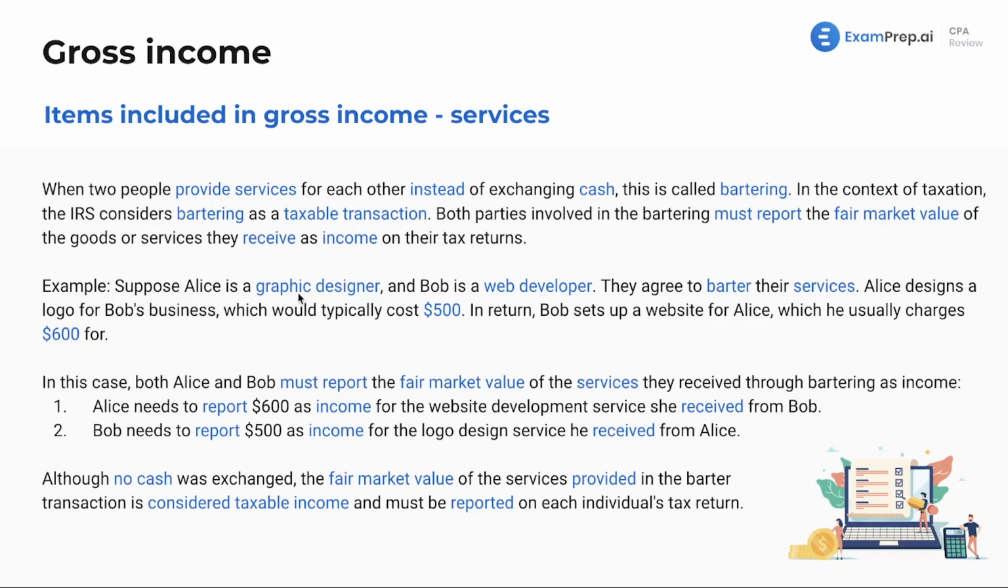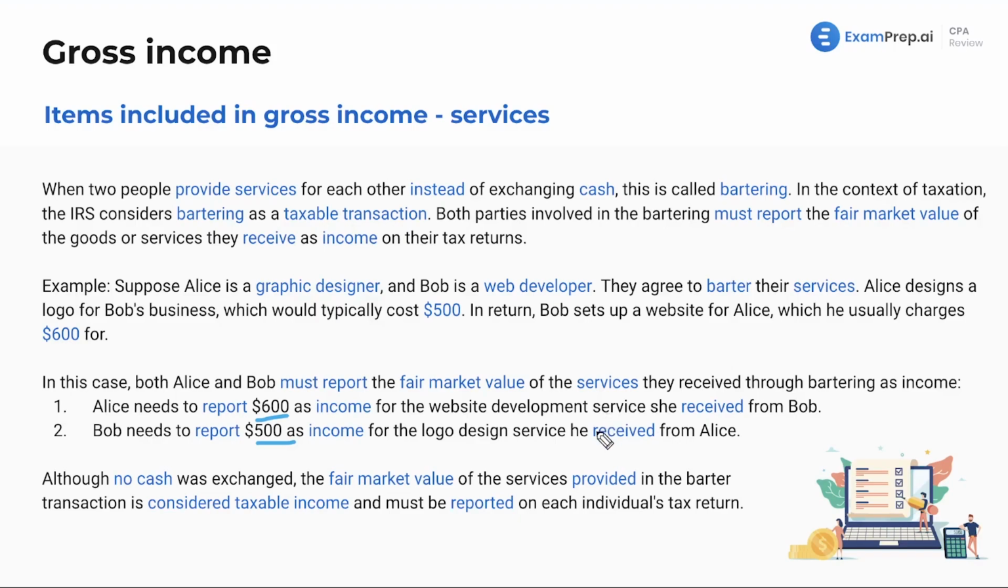Now, suppose Alice is a graphic designer and Bob is a web developer. They agree to barter their services. Alice designs a logo for Bob's business, which would typically cost $500 for a normal client. In return, Bob sets up a website for Alice, which he usually charges $600 for. In this case, both Alice and Bob must report the fair market value of the services they received through bartering as income. So Alice will need to report the $600 as income for the website development services she received from Bob, and Bob will need to report the $500 as income for the logo design services he received from Alice. Make sure this example is in your mind.